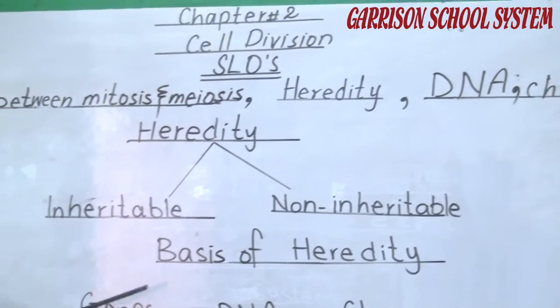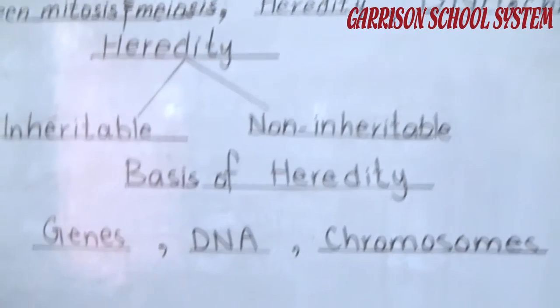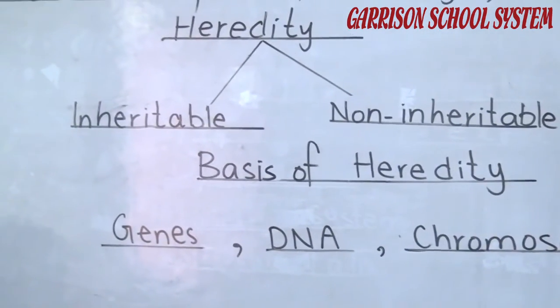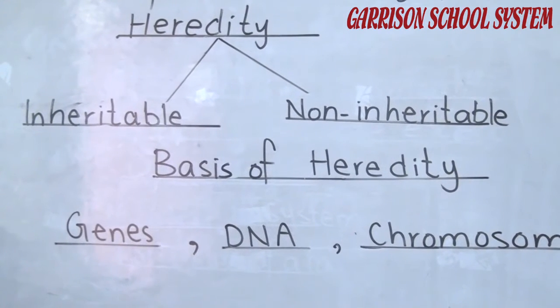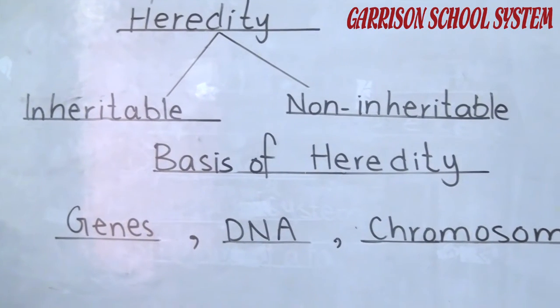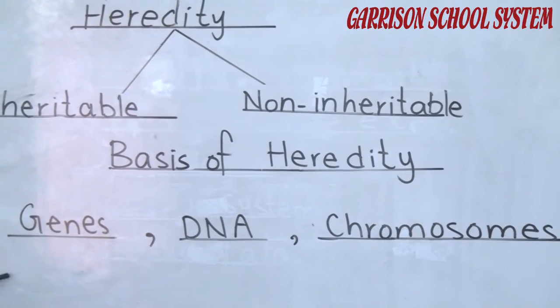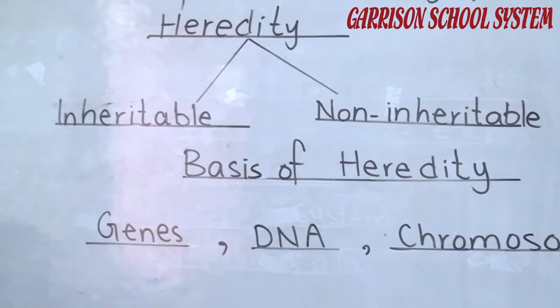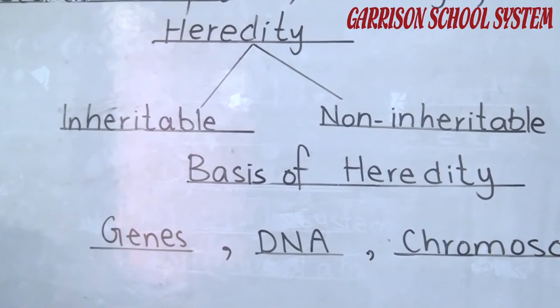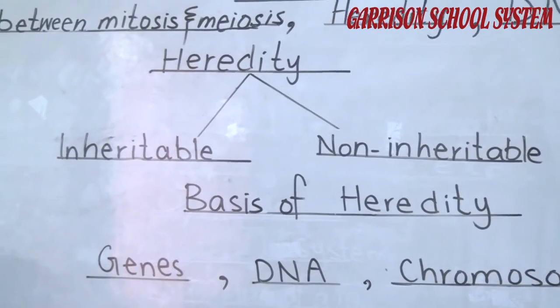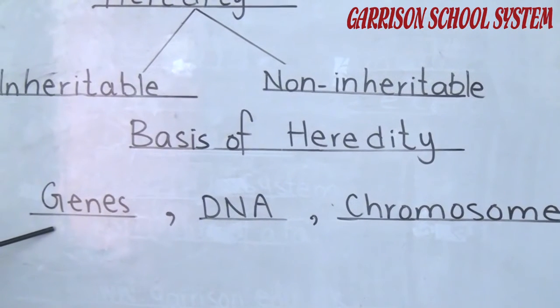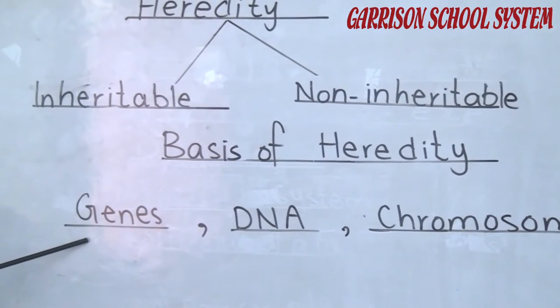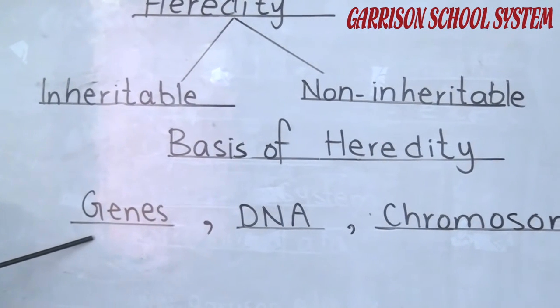What is the basis of heredity? On which basis do the offspring or the babies get their characters from the parents? These bases are the genes. What are genes? A gene is the basic physical and functional unit of heredity. Genes act as instructions to make molecules.